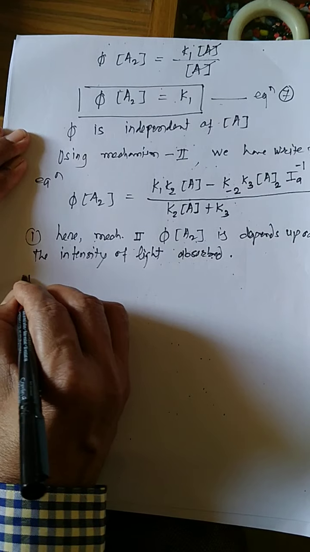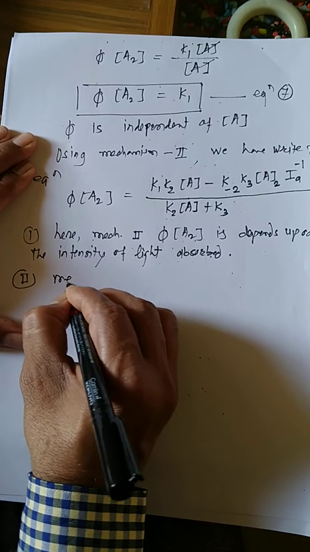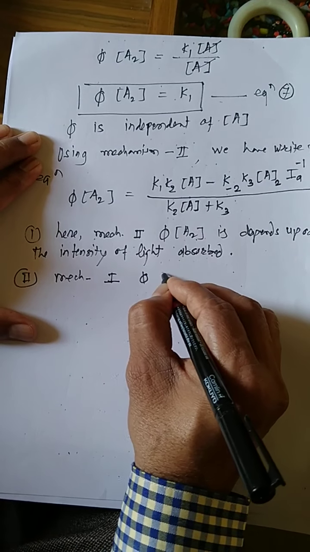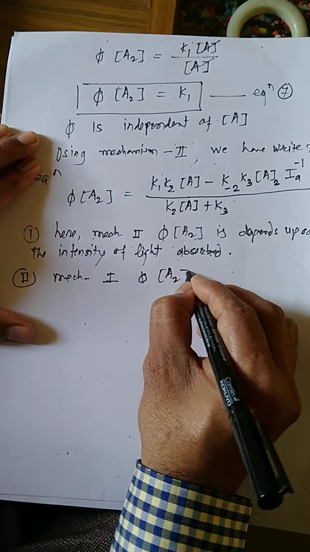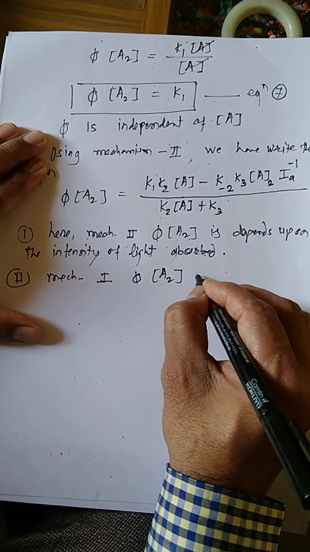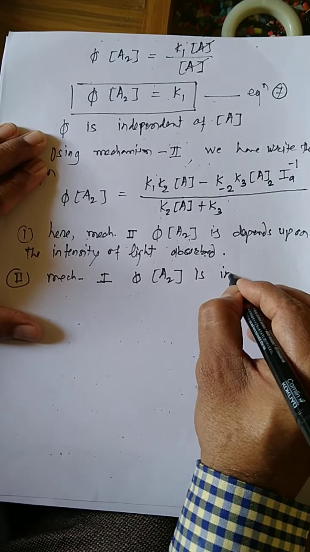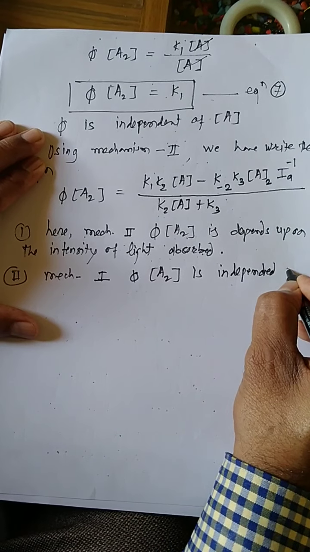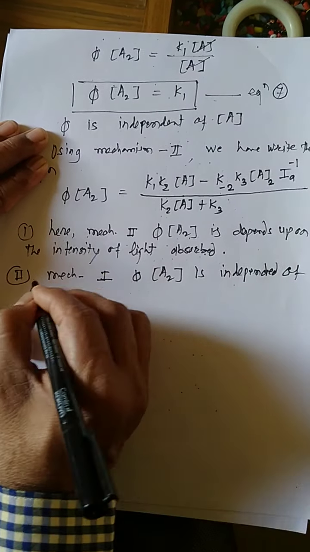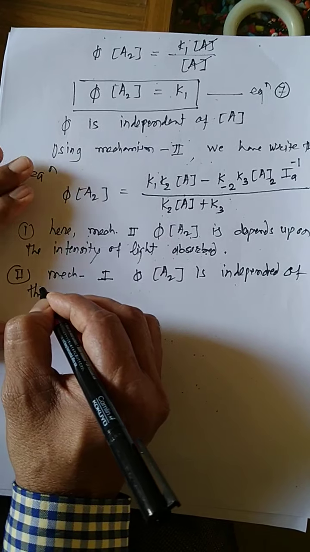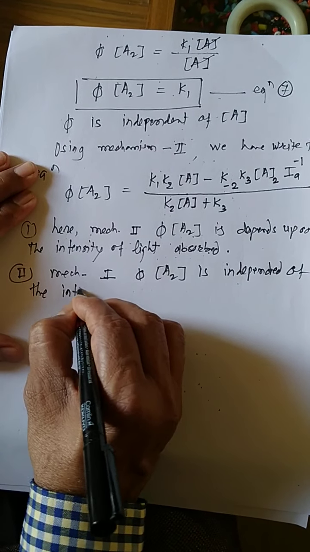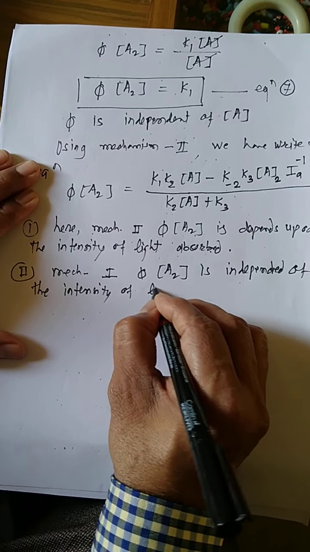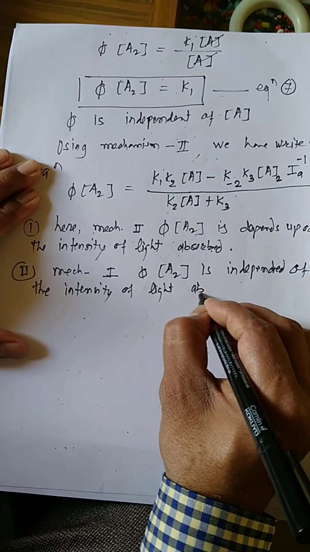But in the case of mechanism first, the quantum yield of formation of dimer is independent of the intensity of light absorbed.